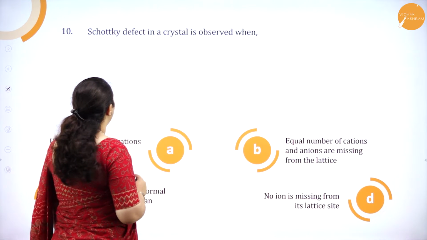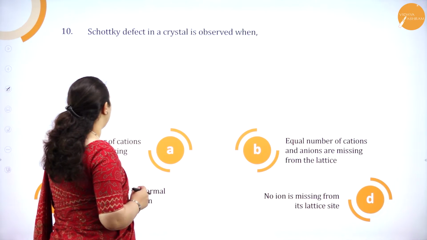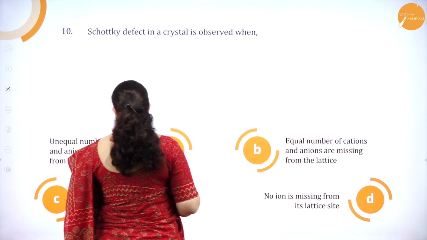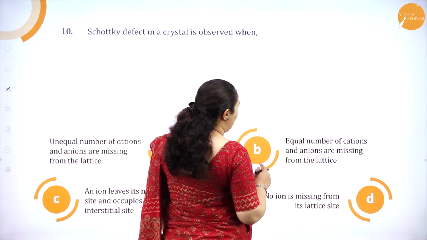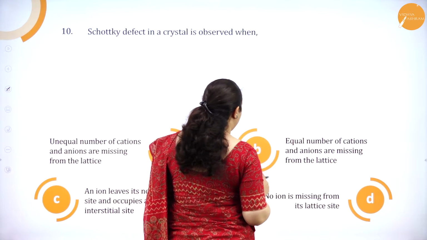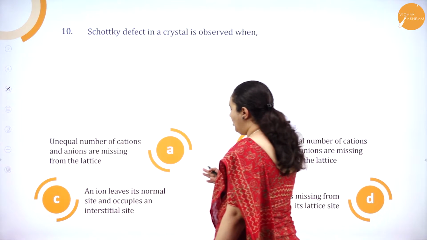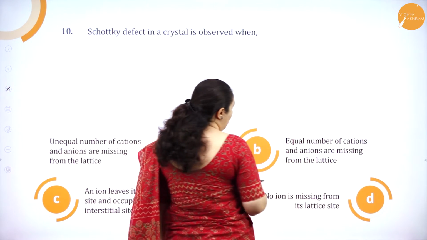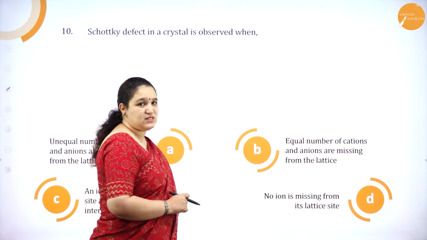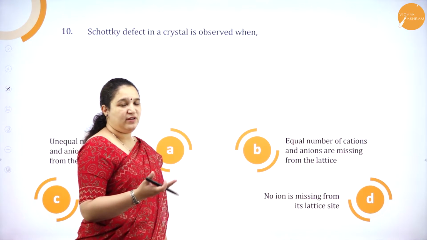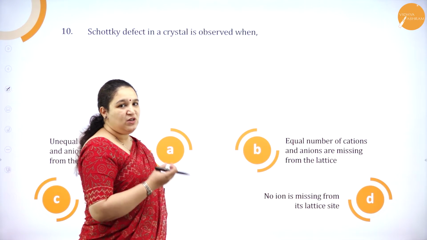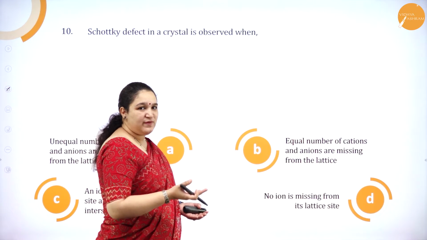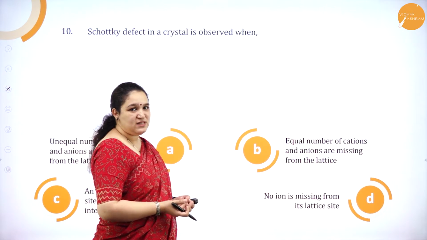Next one, Schottky defect in a crystal is observed when unequal number of cations and anions are missing from the lattice, equal number of cations and anions are missing from the lattice, an ion leaves its normal site and occupies the interstitial site, no ion is missing from the lattice site. So if you know what is Schottky defect, it is the direct answer. Schottky defect means equal number of cations as well as anions are missing from its lattice site.